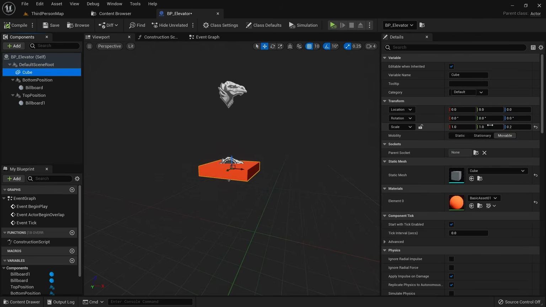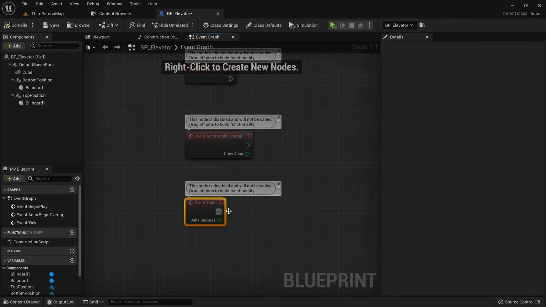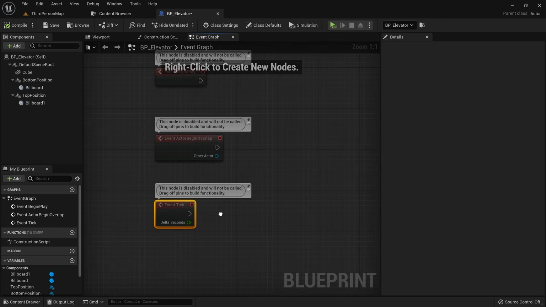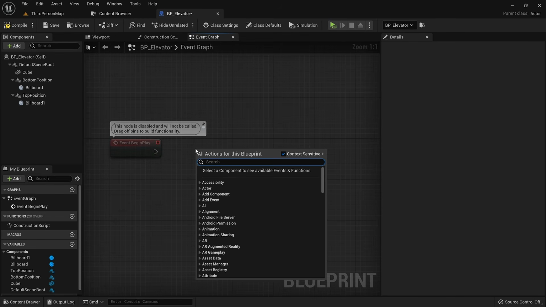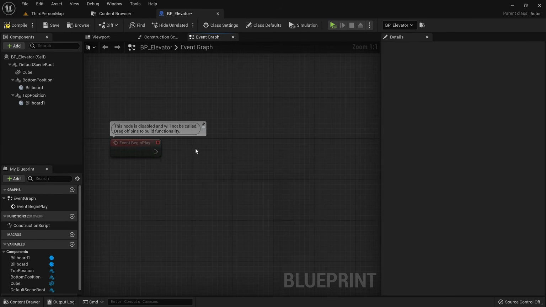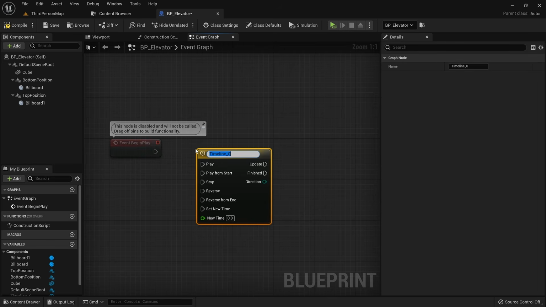Now that we set up the base, let's add movement to our elevator. You might think that we want to do this on tick since we need to update the position smoothly many times, but in the case of Unreal Engine we can just use a timeline for this instead, which makes it a lot cleaner and easier to implement. Search for Add Timeline. A timeline will allow us to create keyframes and manipulate values over time. One way to use it is to simply output a value between 0 and 1, which changes over time and can be used as an alpha.